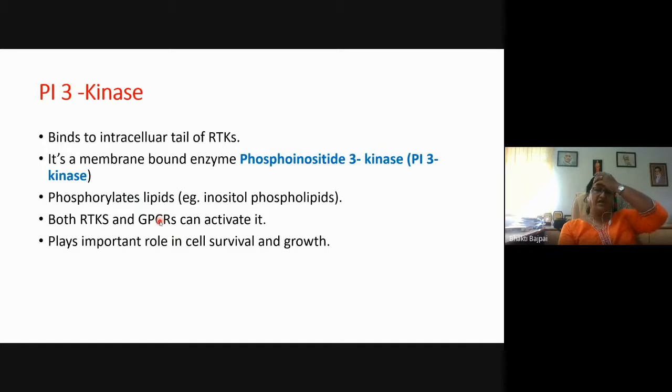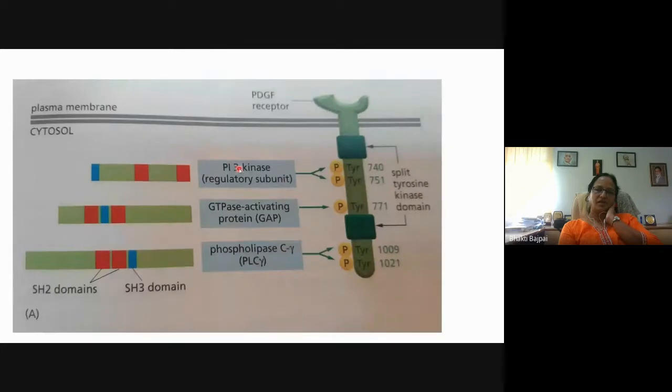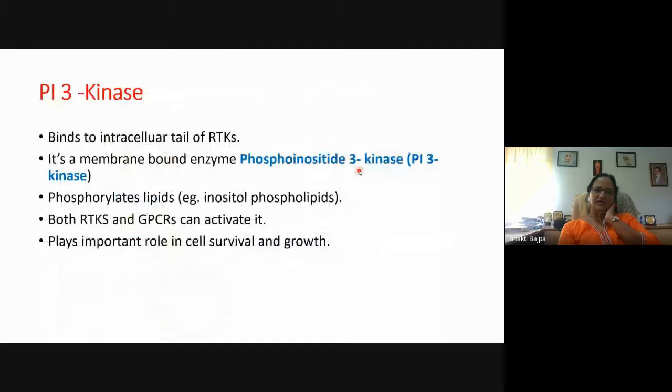Now PI3 kinase. Like we have seen, PI3 kinase binds to the intracellular tail of the receptor tyrosine kinase. It is a membrane-bound enzyme. So what is PI3 kinase? Phosphoinositide 3 kinase, and it remains bound to the membrane, and it phosphorylates lipids, which we saw are present in the membrane, the inositol phospholipids. Both RTK and GPCR can activate this particular enzyme, and they play an important role in cell survival and growth.